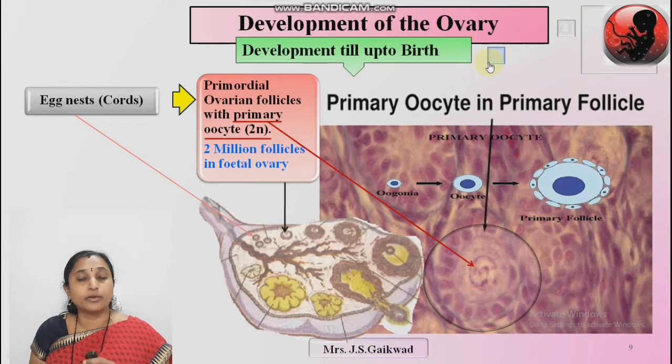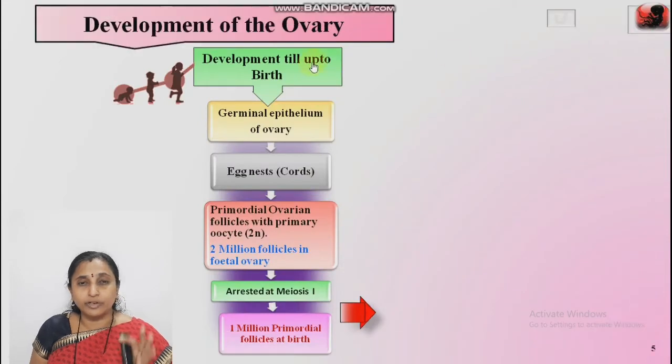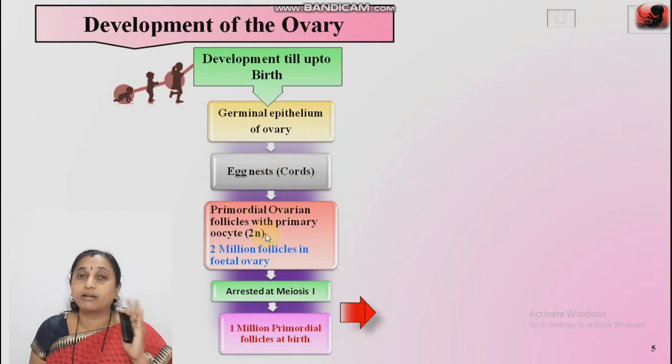This is the development of the primordial follicle up to birth. I am telling about only the primordial follicles. Germinal epithelium undergoes mitotic division, forming egg nests. Egg nests further form primary oocytes, which are surrounded by a follicular layer of flat epithelial cells, known as the primordial ovarian follicle.